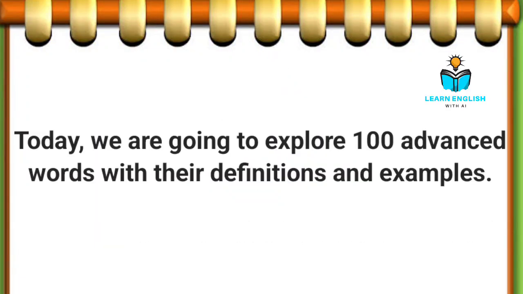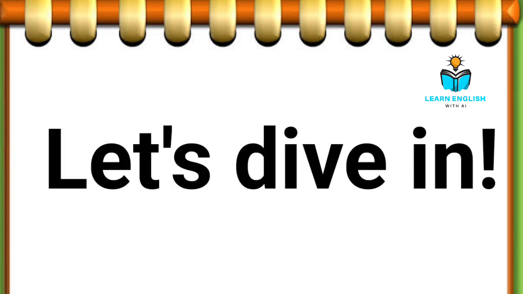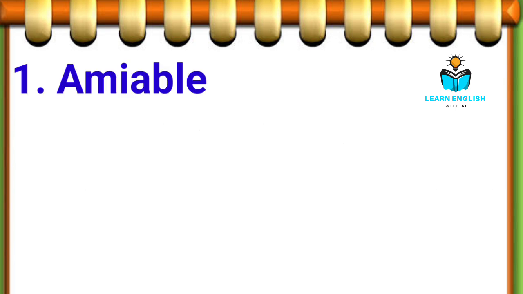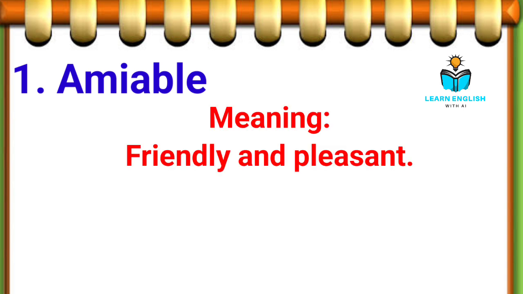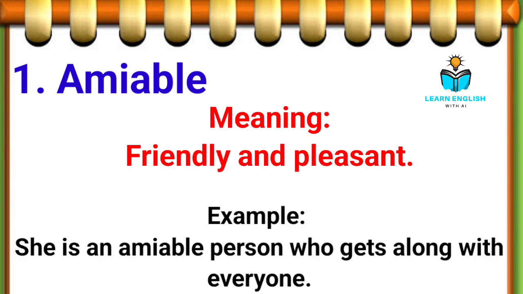Today we are going to explore 100 advanced words with their definitions and examples. Let's dive in. 1. Amiable, friendly, and pleasant. Example: she is an amiable person who gets along with everyone.